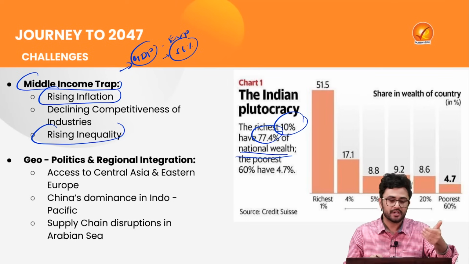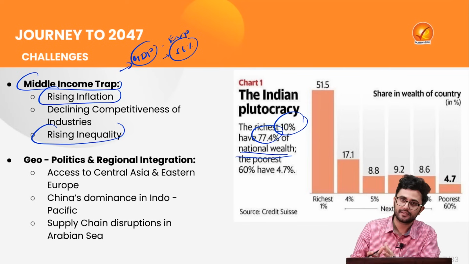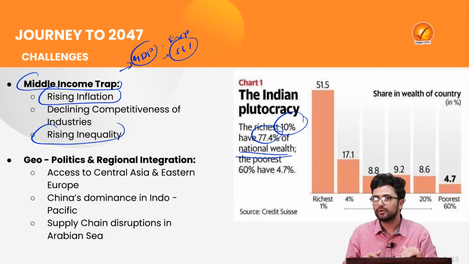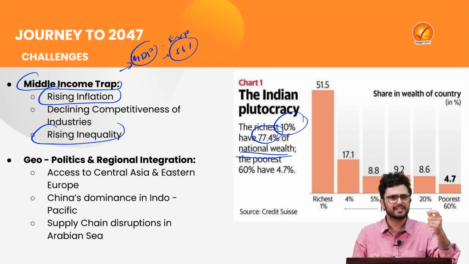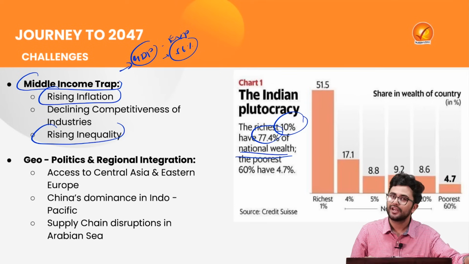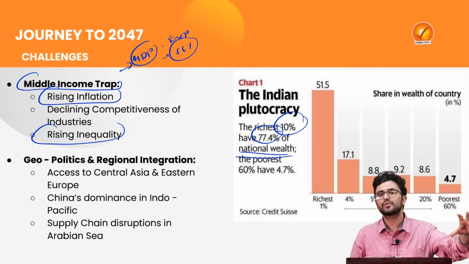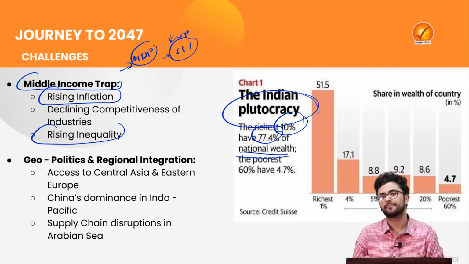So it is obvious that when a large section of people does not have wealth or assets, their consumption demand is obviously going to decline. At the same time, the richest 10% are not going to buy the large number of goods which we are producing, such as TVs, bikes, small cars, small houses. Thus, the large circulation of money is actually curtailed by such plutocracy.